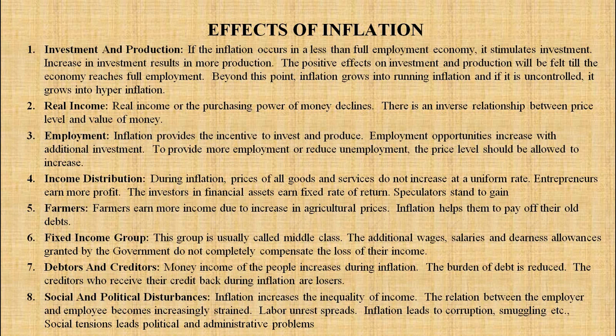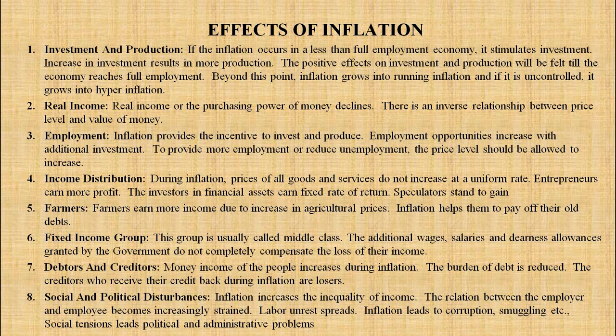Next, income distribution. During inflation, prices of all goods and services do not increase at a uniform rate. Entrepreneurs earn more profit. The investors in financial assets earn fixed rate of returns. Speculators stand to gain. This is the effect of inflation.